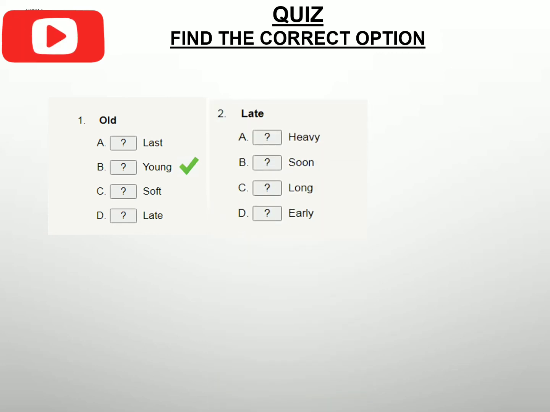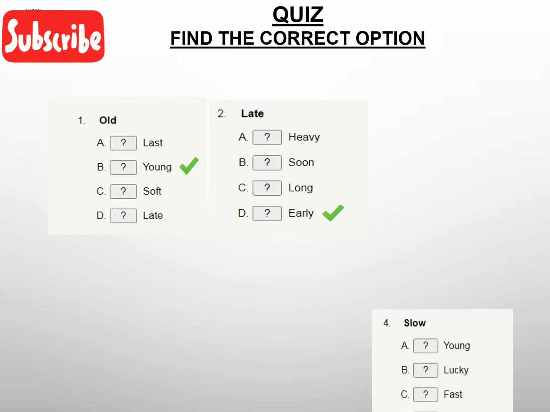Next word is late. Heavy, soon, long, early. I reach school late. What could be the antonym? If you are not late, it means you are early. Excellent. So the antonym of late would be early.